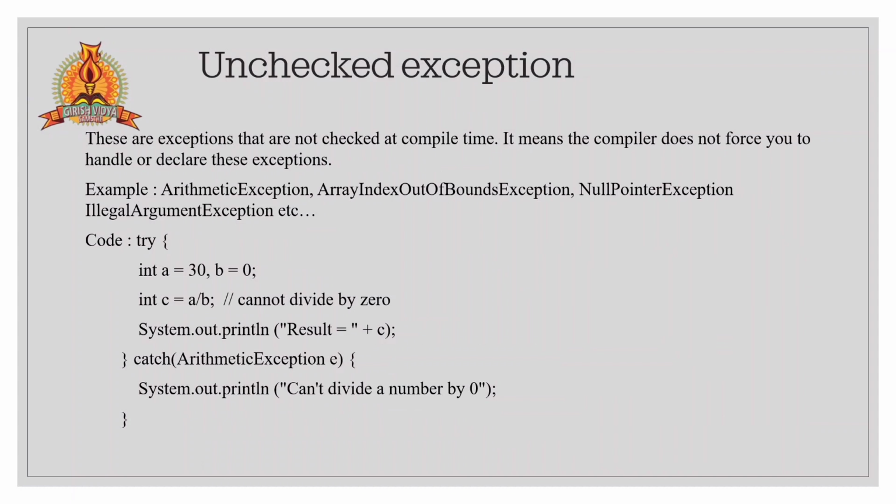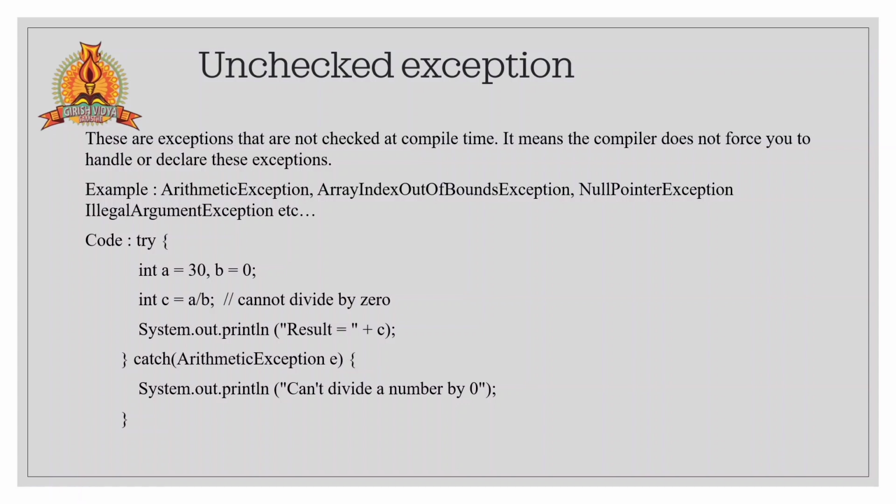Then move on to the unchecked exception. These are the exceptions which are not checked at compile time, but are checked at runtime. It means the compiler does not force you to handle or declare these exceptions during compile time. Examples are ArithmeticException, ArrayIndexOutOfBoundsException, NullPointerException, IllegalArgumentException. These are all examples of unchecked exceptions.